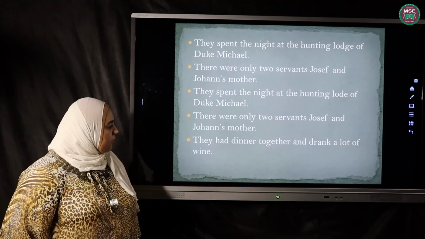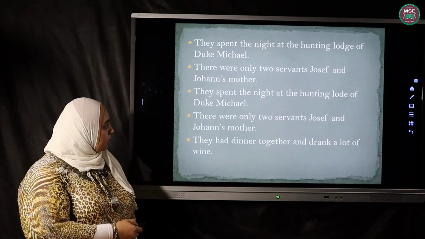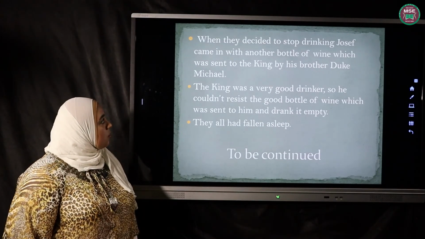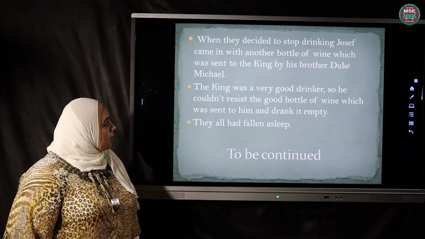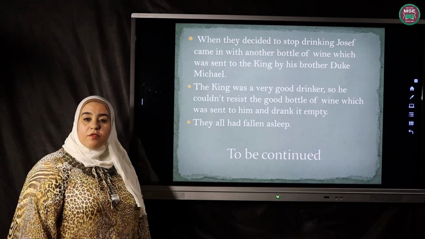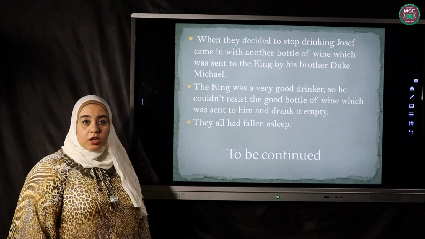They had dinner together and drank a lot of wine. When they decided to stop drinking, Joseph came in with another bottle of wine, which was sent to the king by his brother, Duke Michael. King Rodolph V loved drinking a lot.